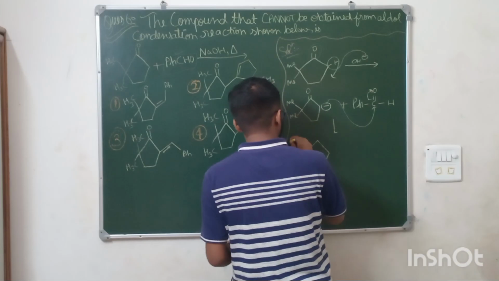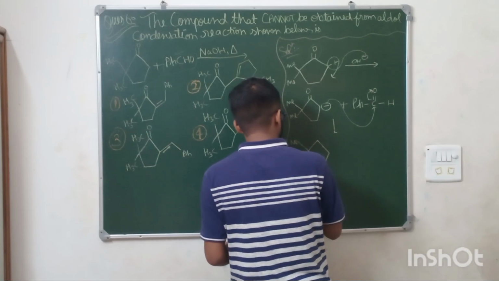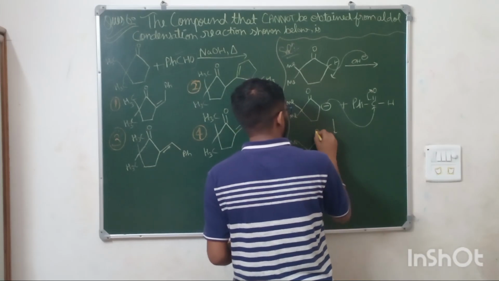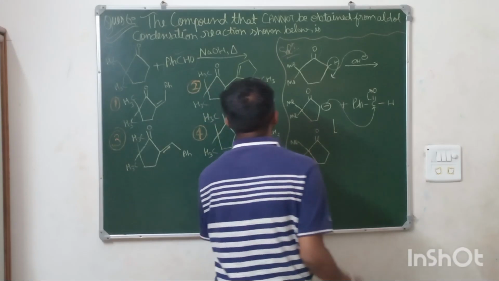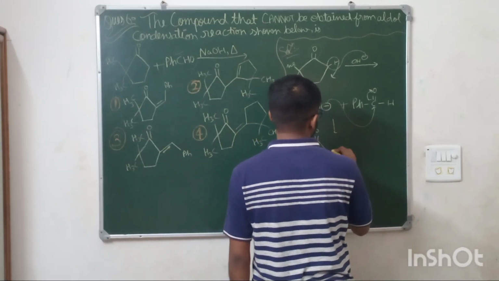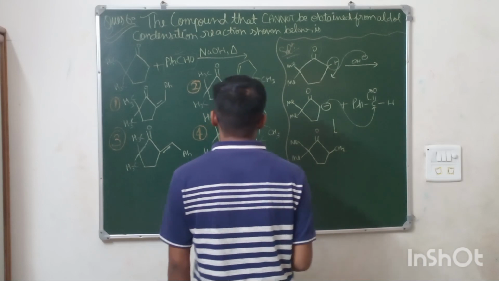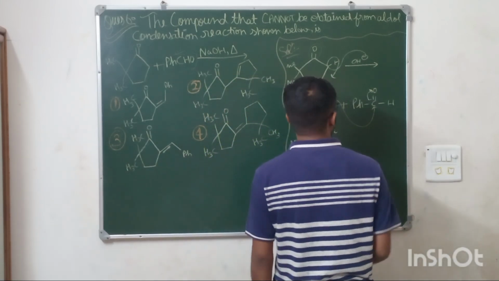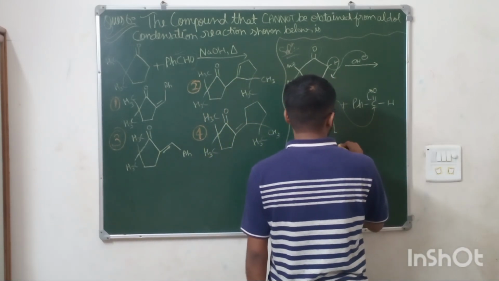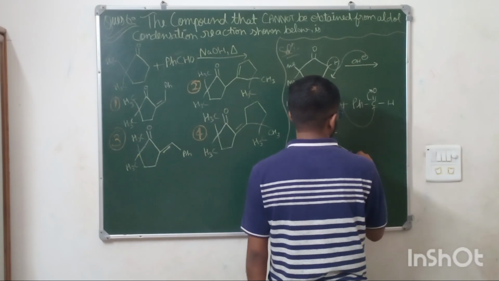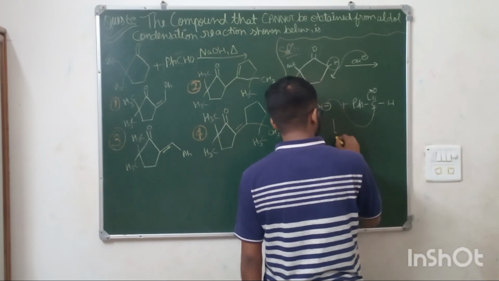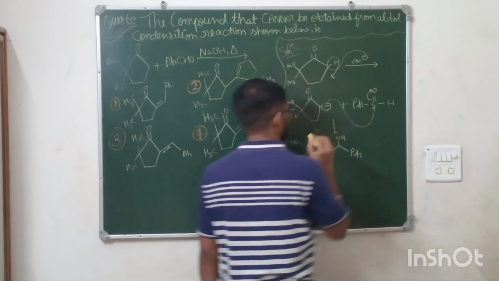Okay. So the final compound that would be formed is methyl methyl double bond O, and if you see, then this is CH2, this is Ph, and this is OH.